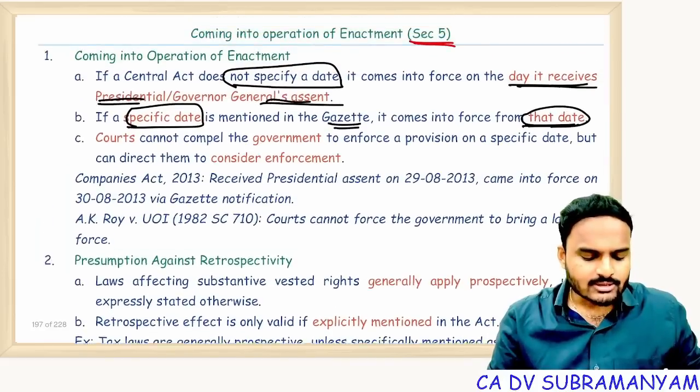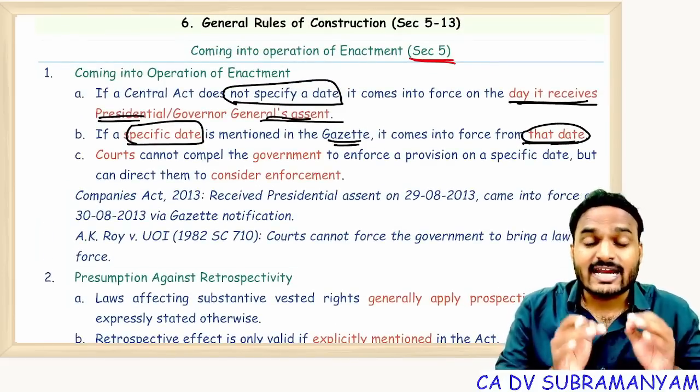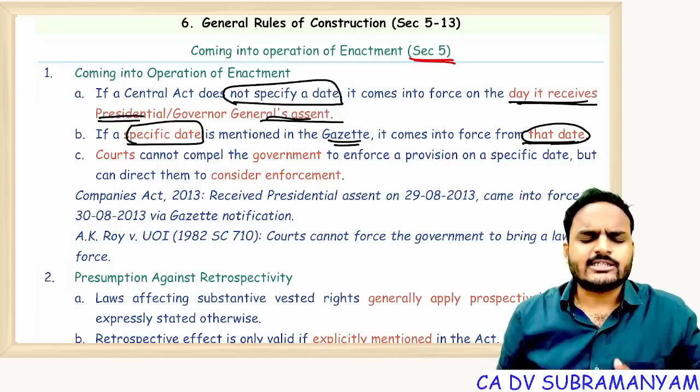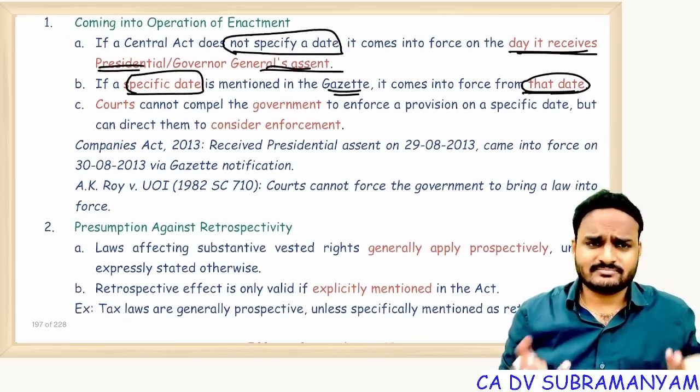Come on, tell me. If no date is specified, then from which date onwards does the enactment come into force? From the date it receives president consent or governor general consent. If a date is specified, then the specified date.